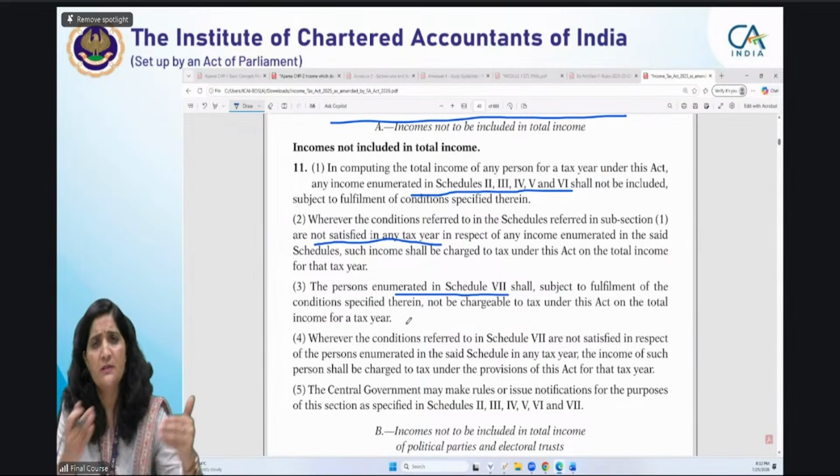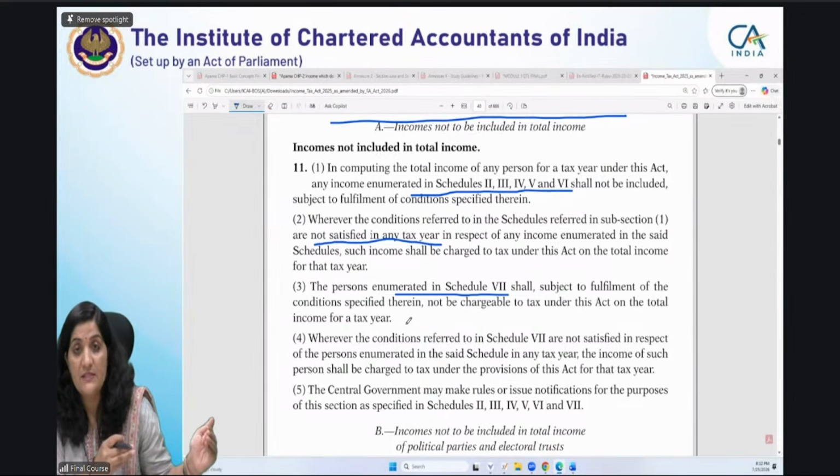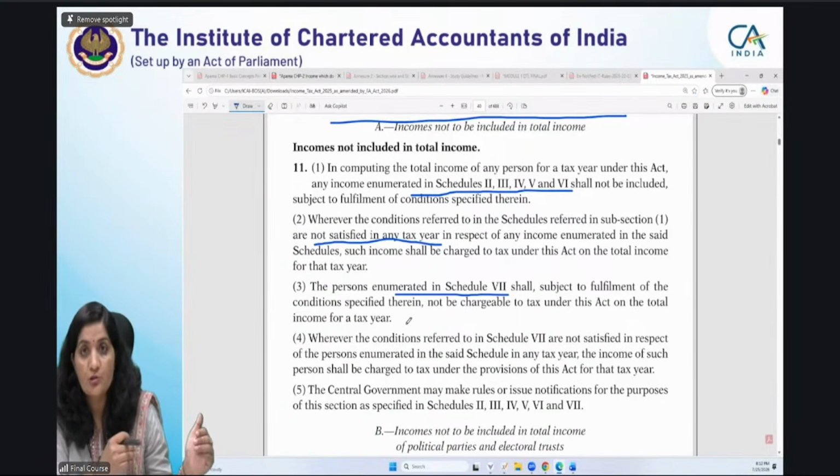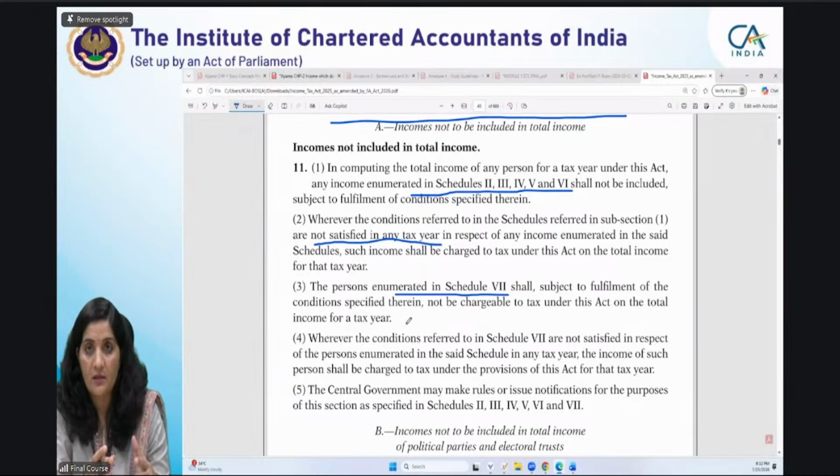So in persons, you have been given exemptions. Specifically, you have gone through the definitions of persons. The definition of persons is very, very important to understand. What are these persons who are given this exemption subject to the conditions given in Schedule 7? Remembering at least the schedule number is necessary.